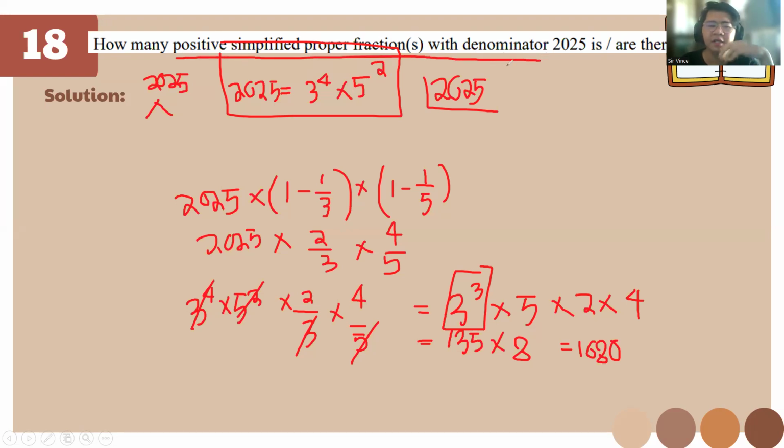Make sure, because there are problems like this, but sometimes other problems use exponents as something. Sir, is that 1680 or 1080? 1080, sorry, bad penmanship. It's okay. I hope you understand something.